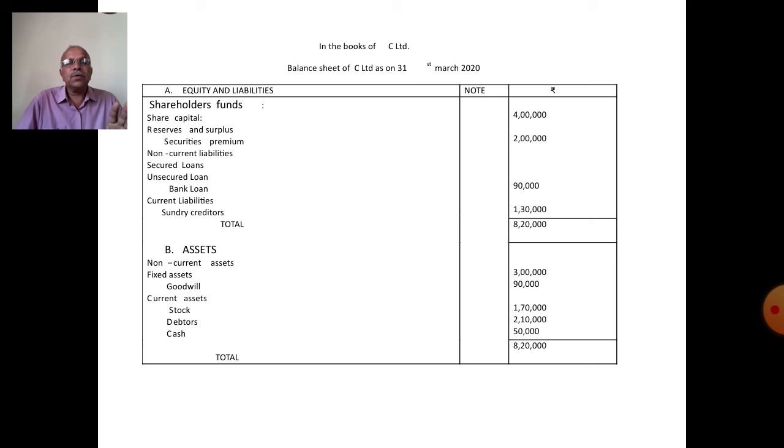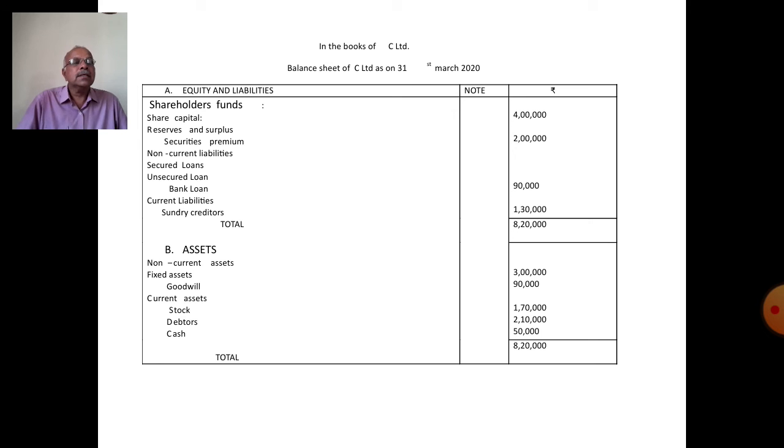Before going to stock, goodwill. The goodwill is first in fixed assets, goodwill 90,000, only in A Limited. Next, current assets. Stock A Limited 60,000, B Limited 1,10,000. Total is 1,70,000.